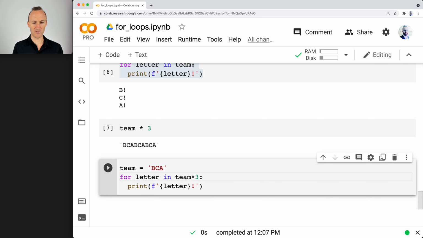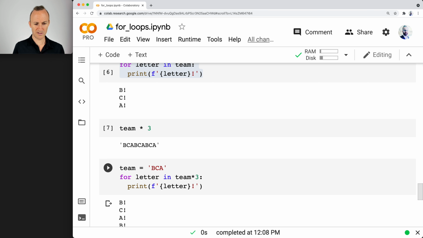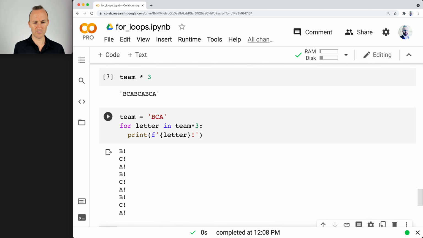Because now, what is team times 3? Well, it's what you see above. And I think Python will interpret that correctly. Let's see, press Shift Enter. Yeah. You get the multiple BCAs. And of course, this could be extended to have a little fun, like give me a B, B, and that type of thing. Okay, so that's a little bit with loops and strings.